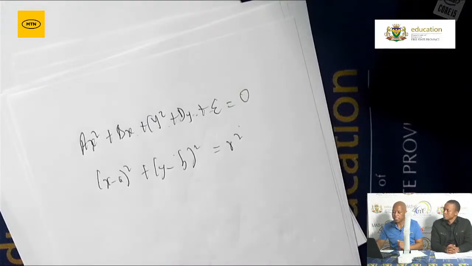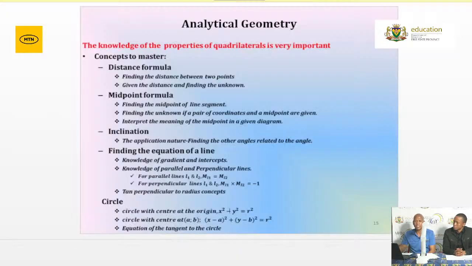Right, the equation of a tangent to the circle. Remember, I always ask myself, what is a tangent? A tangent is a line that touches the circle at one point. Now, you need to know how to determine the equation of the tangent. I mentioned earlier that the tangent is perpendicular to the radius.